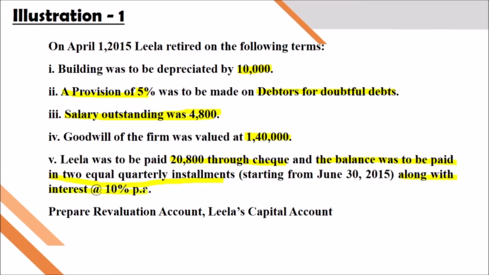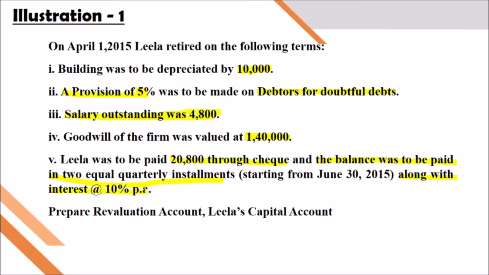Actually, as per this year's syllabus, the preparation of the retiring partner's loan account and the deceased partner's executor's account is deleted. So there is no need to prepare the loan account and calculate interest on the loan.